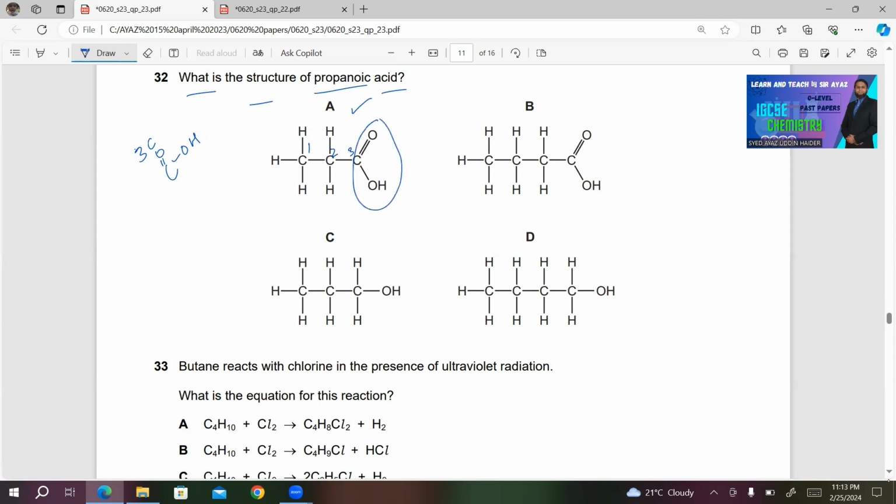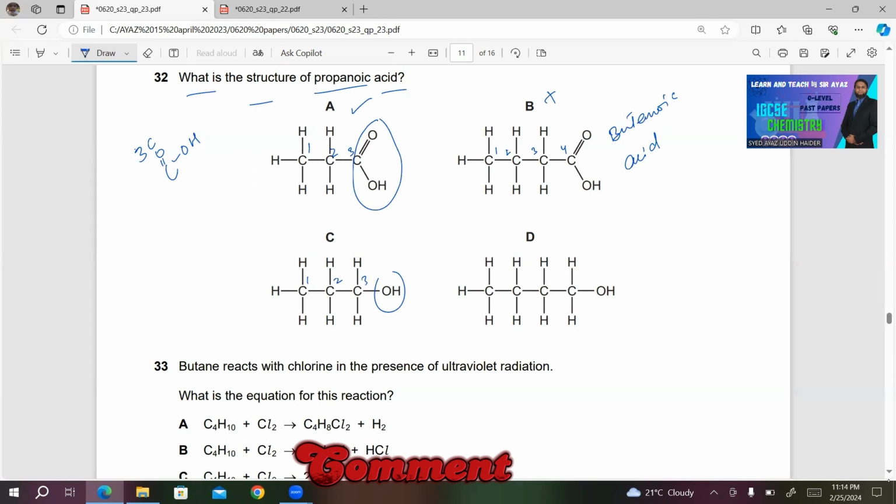This is the carboxylic group. B, we have 1, 2, 3, 4. This is incorrect. The reason is that it's butanoic acid. It's not propanoic acid. Number C, 1, 2, 3. Oops, here we have OH. This is incorrect. This is not an acid. This is an alcohol. This is propanol. So choice C is also incorrect.